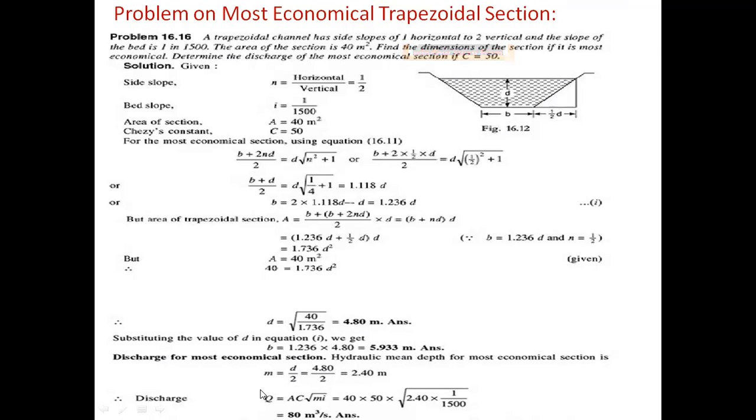Now the discharge Q equal to A C root of m i. A is 40, C is the already given constant value 50, into root of hydraulic mean depth m equal to 2.40, and i is already given as 1 by 1500. Finally, calculating this gives 80 meter cube per second. The discharge of the channel is 80 meter cube per second. This is one of the example problems.